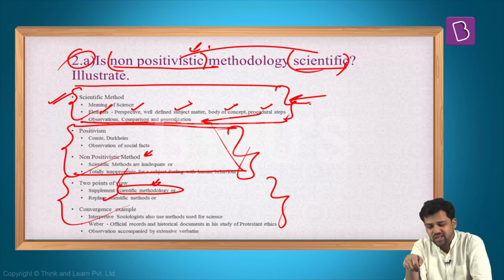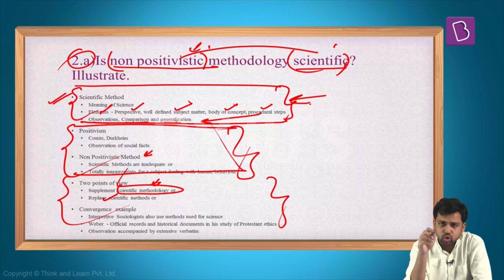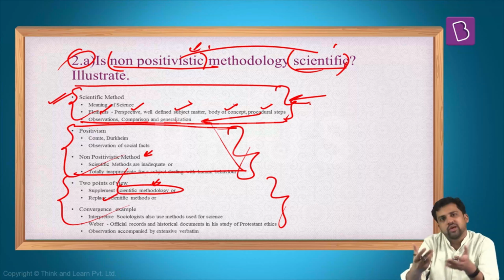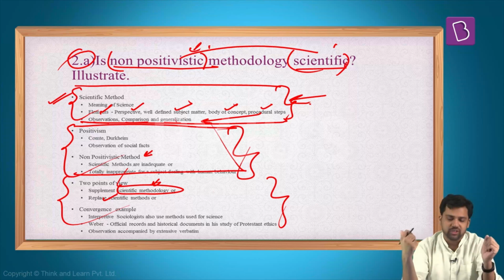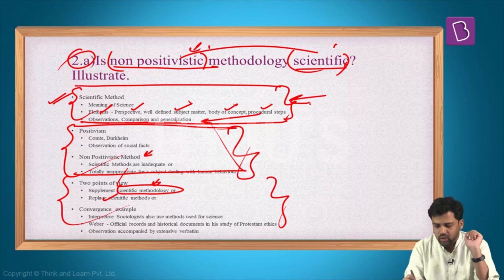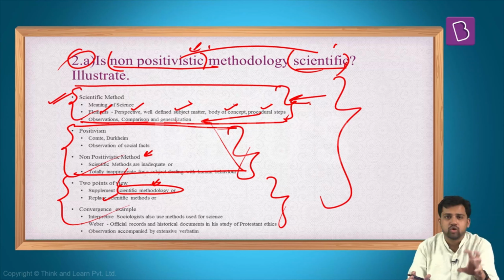So sociology is itself a science. It might not be a pure science, but it is a social science. Non-positivist methodology is one of the ways to understand this particular field of study. So there is also this convergence. So it should not blatantly reject that non-positivist methodology is not scientific. This question is not a very direct question. It was a little difficult. Only if you understand all these dimensions should you have attempted it.